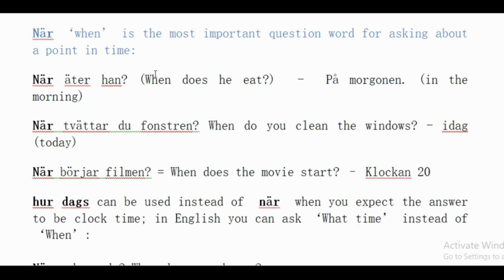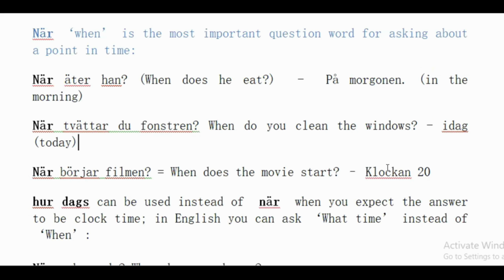For example, när äter han? When does he eat? So you have a point in time, means you have mentioned a time reference here. So we can say på morgonen, means in the morning. När tvättar du fönstren? When do you clean the windows? Idag, today. När börjar filmen? When does the movie start? Klockan 20, at 20 o'clock or at 8 o'clock.